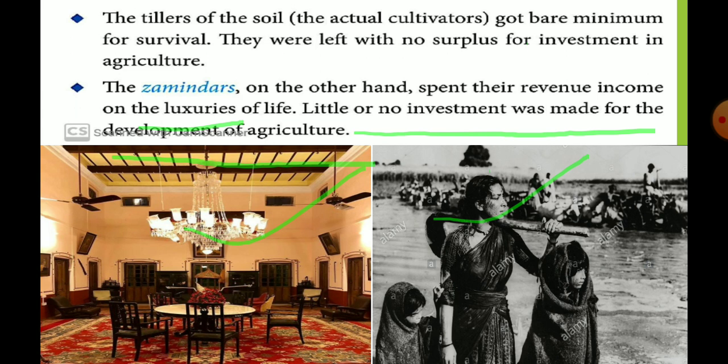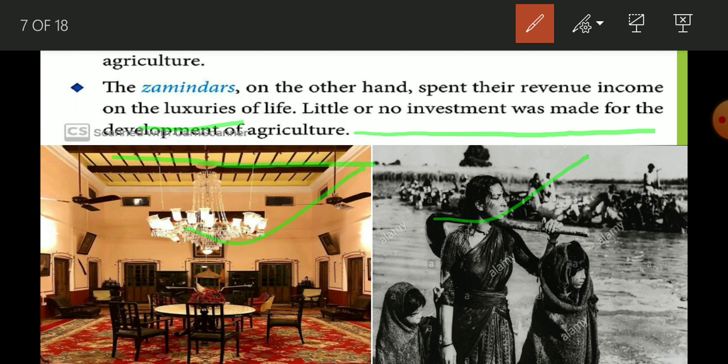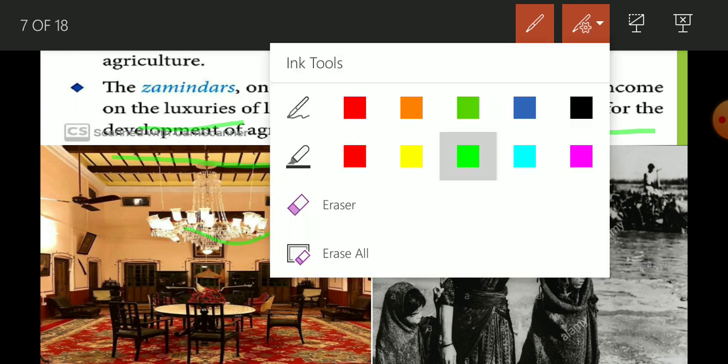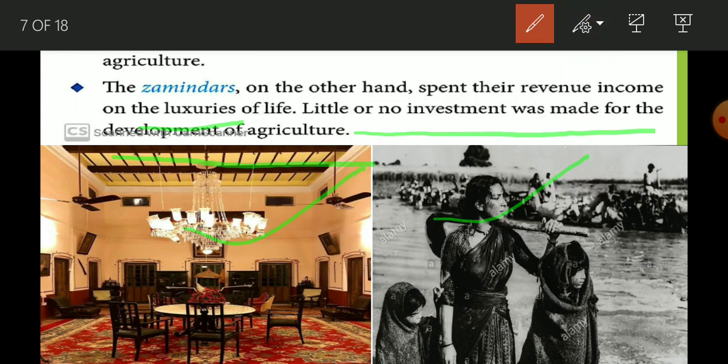In very simple language, let me explain it with an example. Suppose the British government told one farmer to give 100 quintal, to make it easier. Suppose the British government fixes the lagan at 20 quintal.